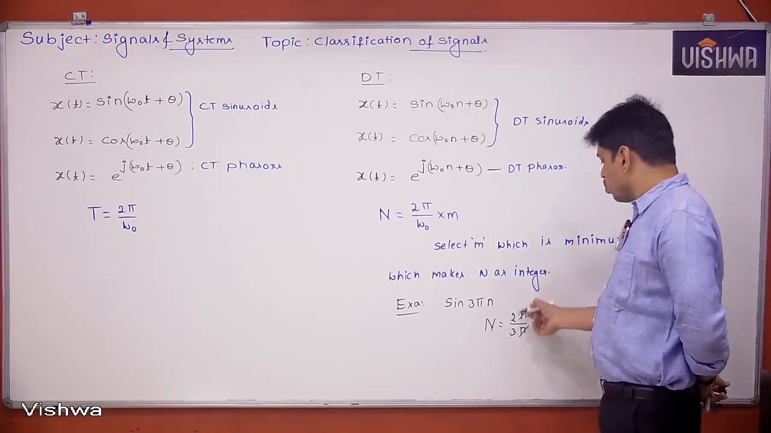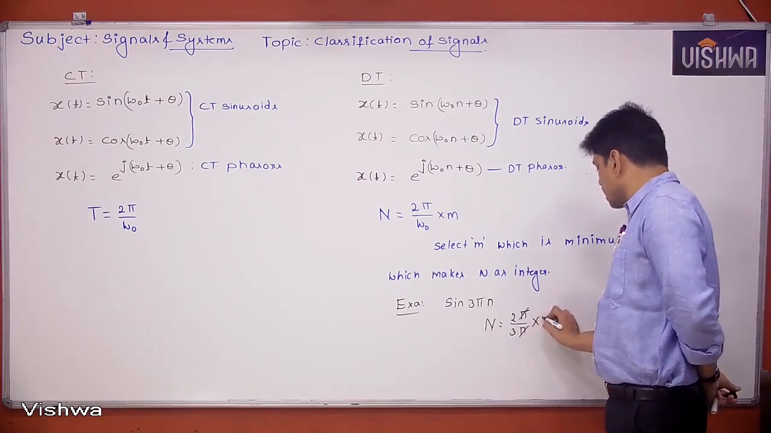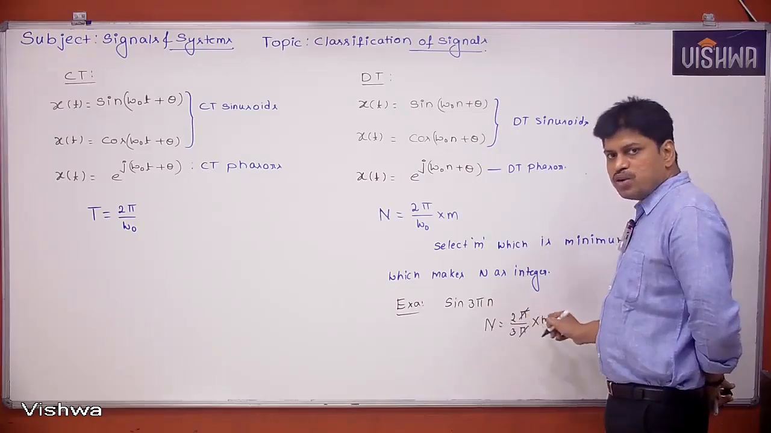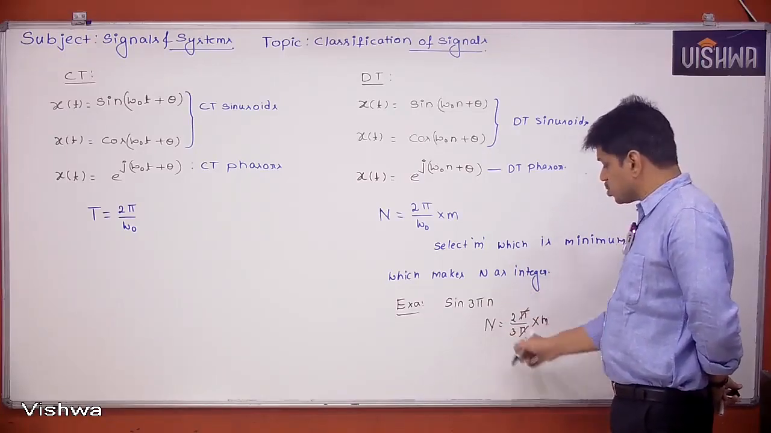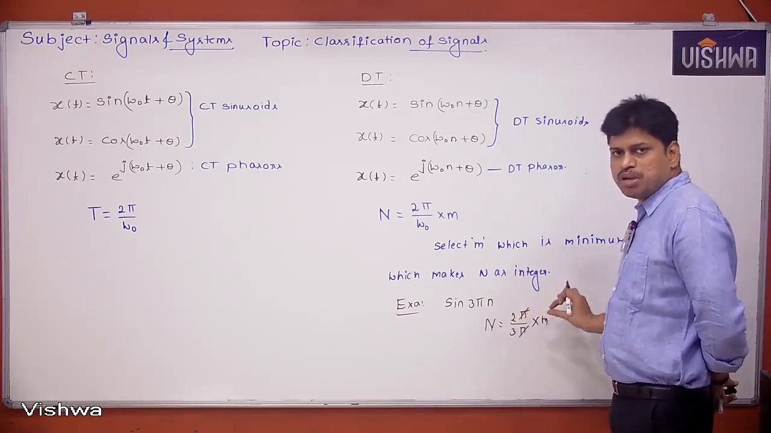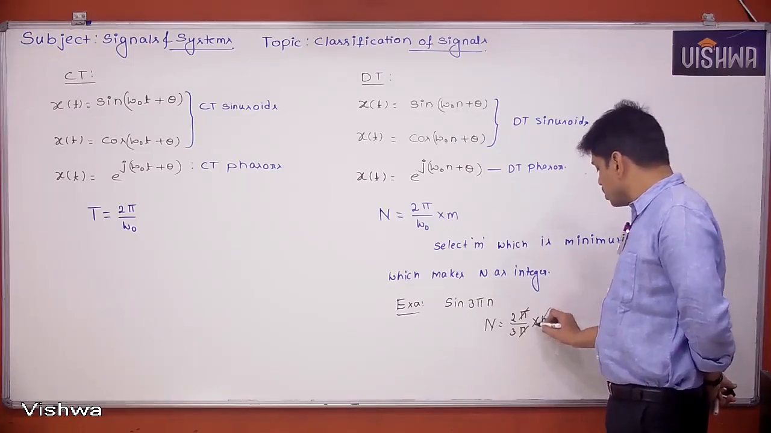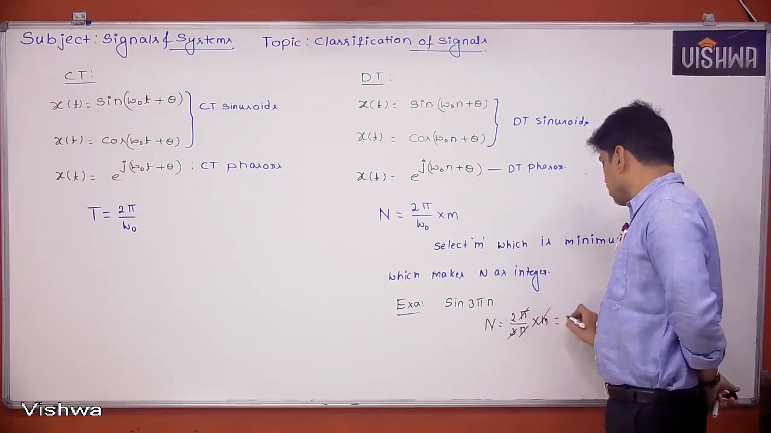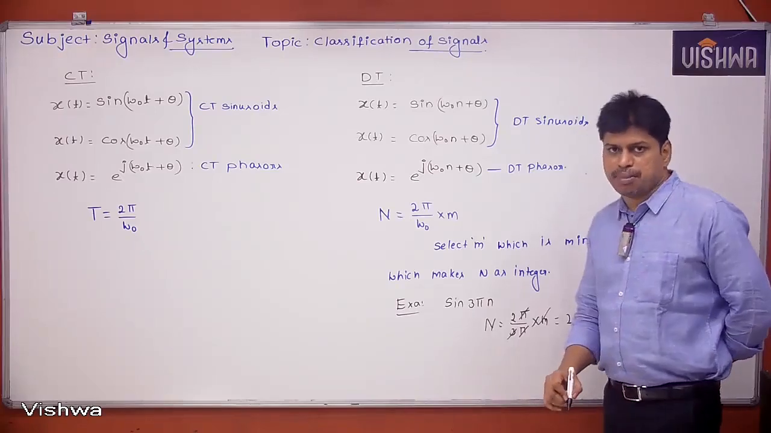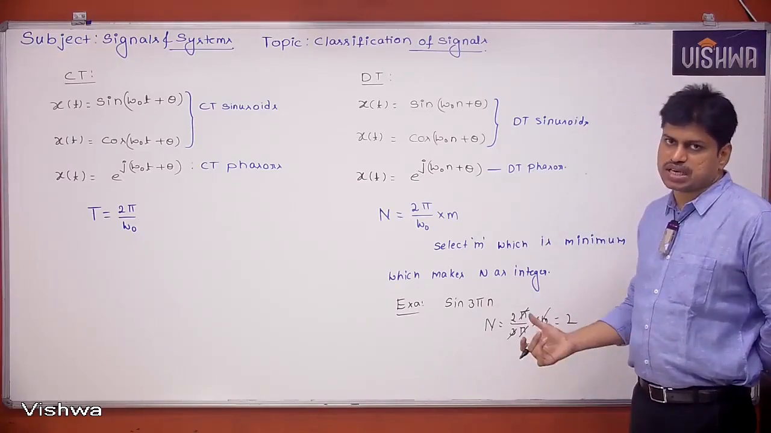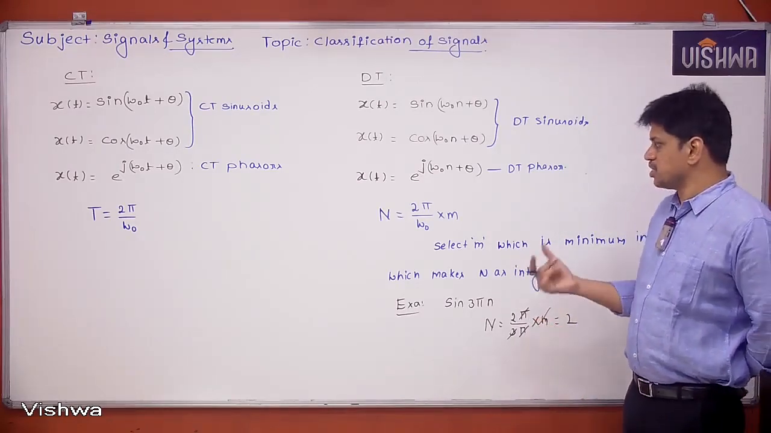So we want to make this into an integer. We have to select the m value. The m value must be the minimum integer which makes this total thing an integer. What should be the minimum integer I can select? I can select m equal to 3. If I take m equal to 3, they cancel each other. Then finally 2 is nothing but the period of the signal. I hope you understood how to select the m value.